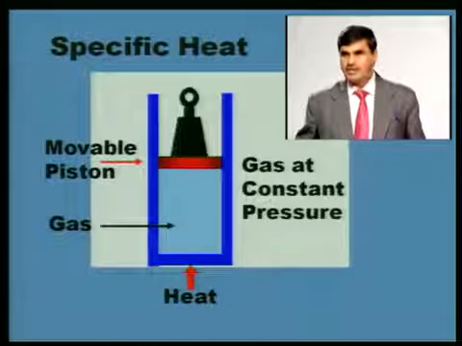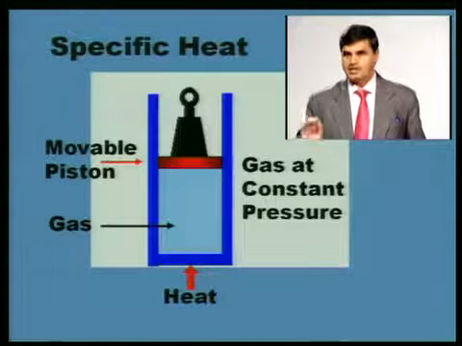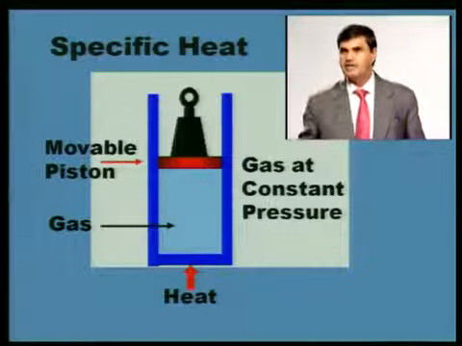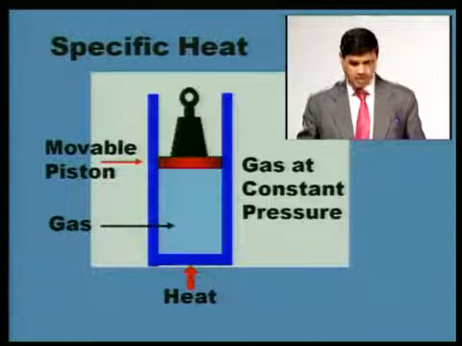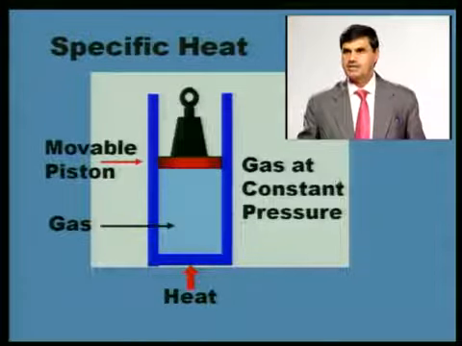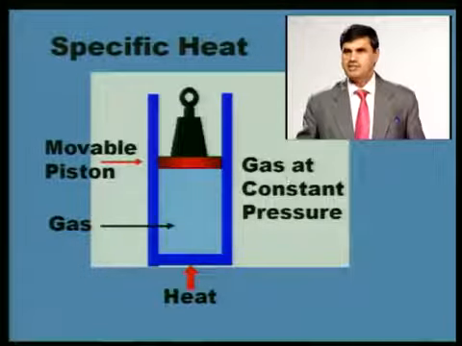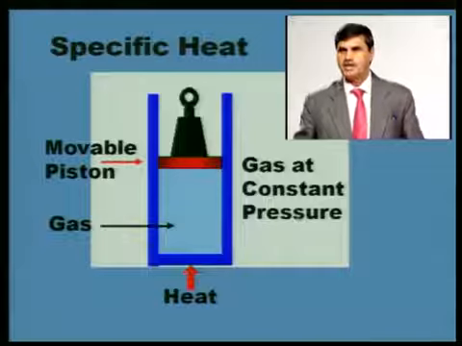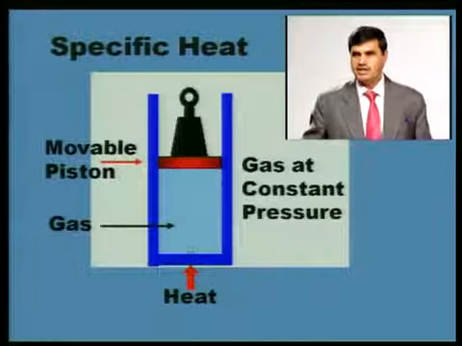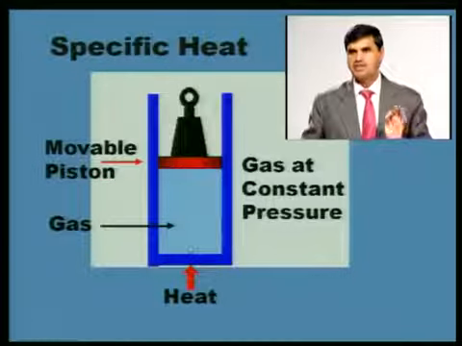So when we are defining specific heat, some of the parameters we will have to keep constant. Here pressure we are keeping constant. At constant pressure we are adding heat. So here I am saying gas at constant pressure. The working fluid is say air, it is being maintained at constant pressure, and to this gas we are adding heat. When we are adding heat, its temperature has to increase.